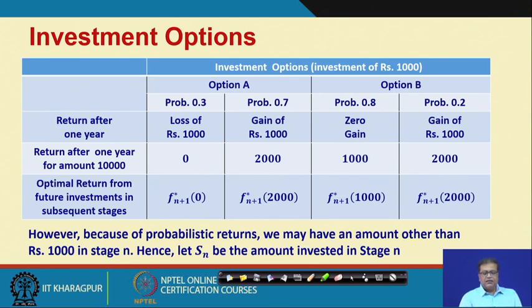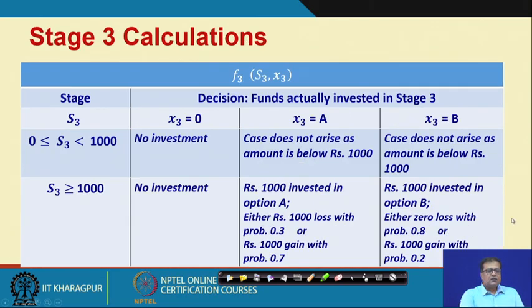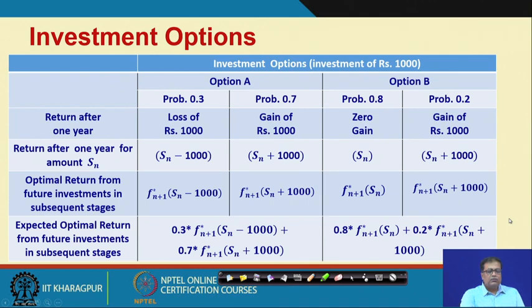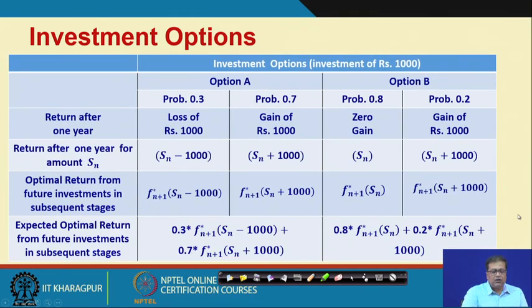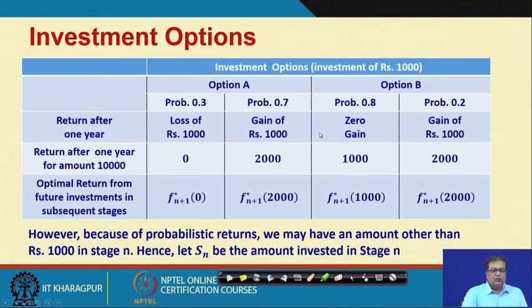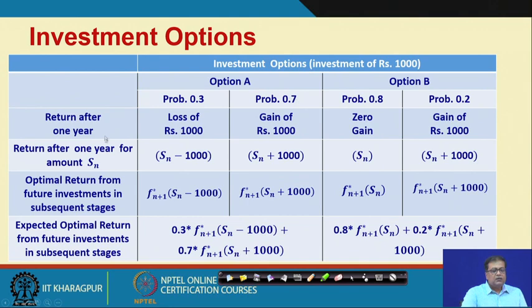If that happens, that is, we have S n amount invested, let us then redraw this table. When you redraw this table, you have these investment options in this manner. The return after 1 year will be S n minus 1000, because it is a loss of 1000 rupees and S n was the amount.